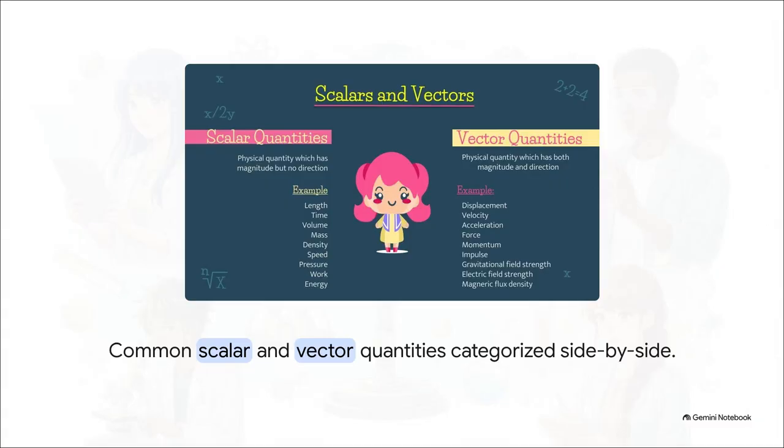Take a look at these specific real-world examples categorized side by side here. On the left, under scalars, you've got things like volume, density, work, and energy. But look over on the right, under vectors, and things completely change. Impulse, gravitational field strength, magnetic flux density. These vectors are represented graphically using straight arrows. The length of the arrow gives you the magnitude, and the arrowhead tells us the precise direction.